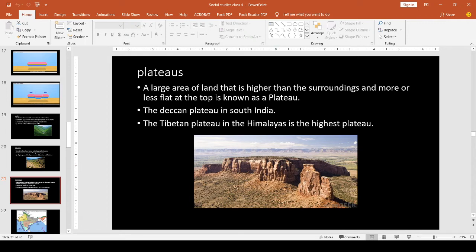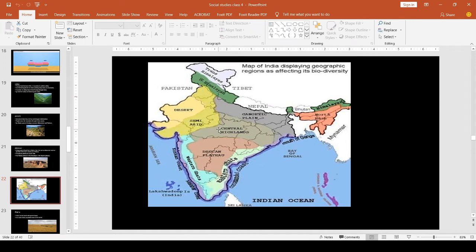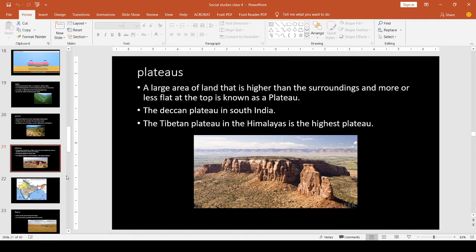I will show that picture. See, this is the map of India, and we can see the southern part here. See this brown color. This is the region where the Deccan Plateau exists. One of the plateaus we can see in this region of India. So what is a plateau? A large area of land that is higher than the surroundings. One example of a plateau is the Deccan Plateau in South India.